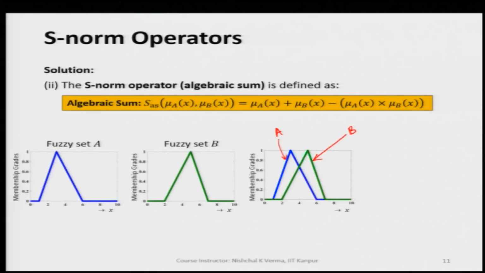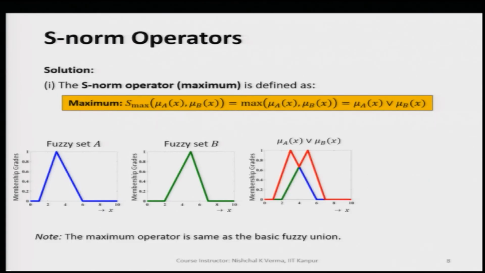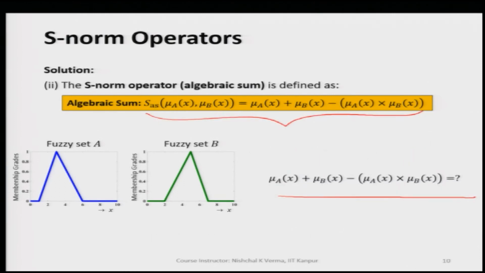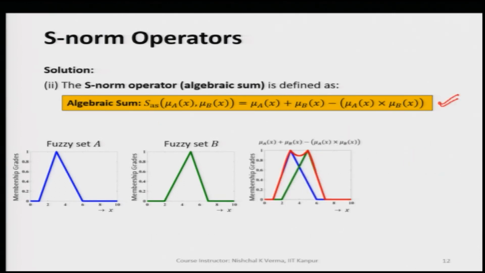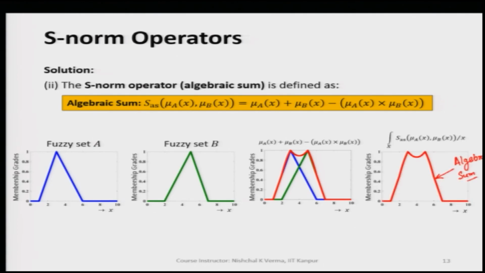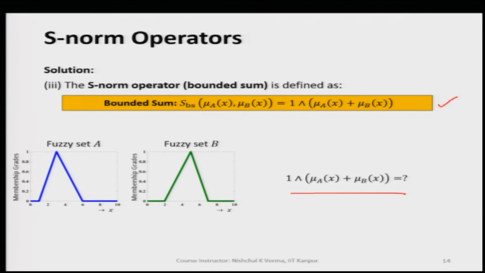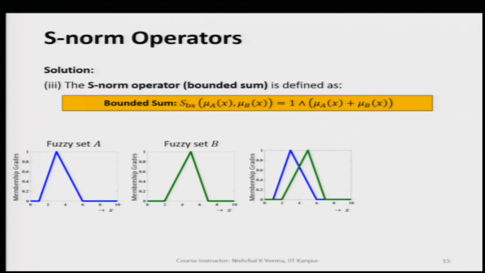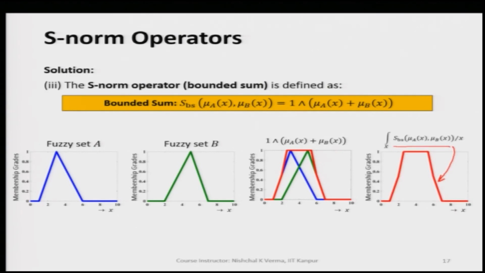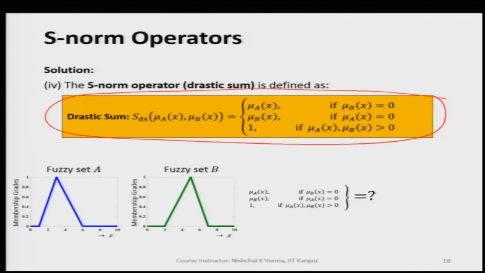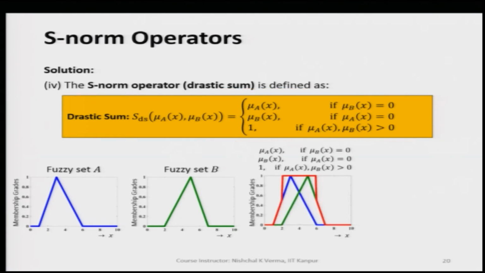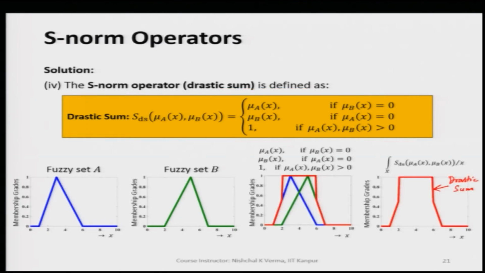You can see here, I am quickly going back, the S norm, then the algebraic sum on the same set of fuzzy sets, and then the bounded sum, which is what is returned as the outcome when we apply it, and then we have the drastic sum. See how the outputs are different from each other.